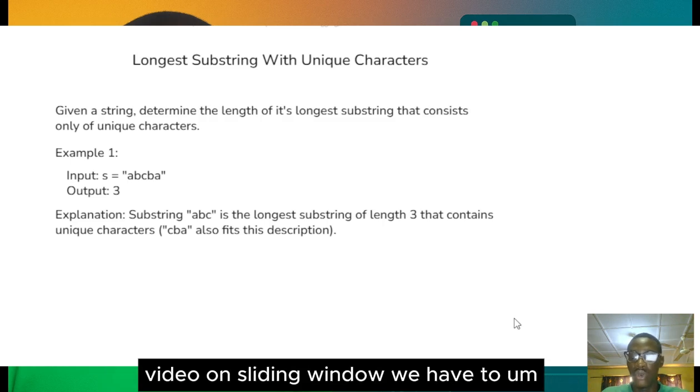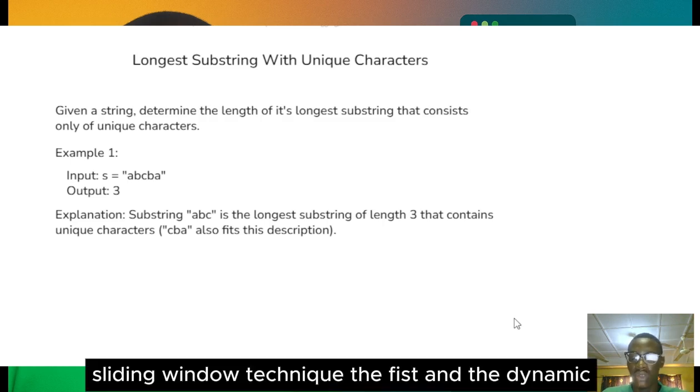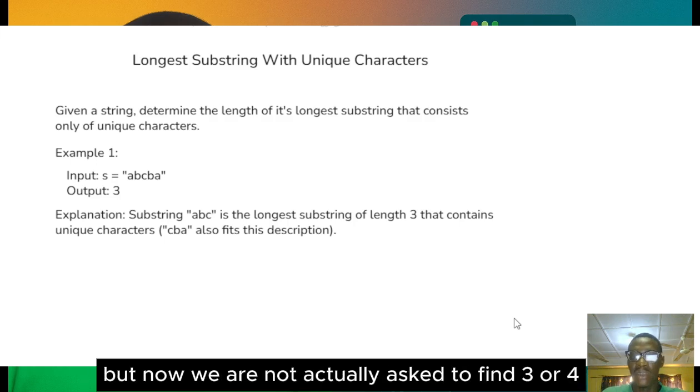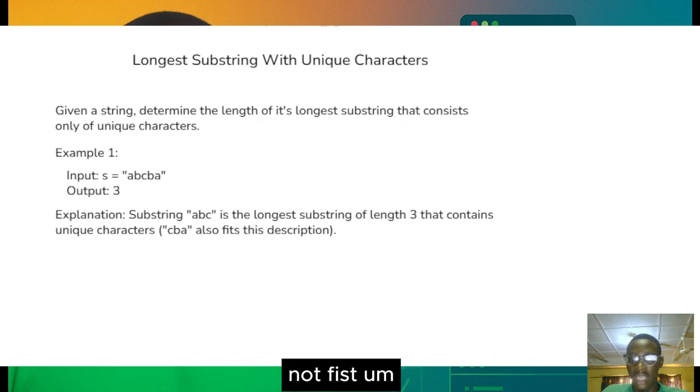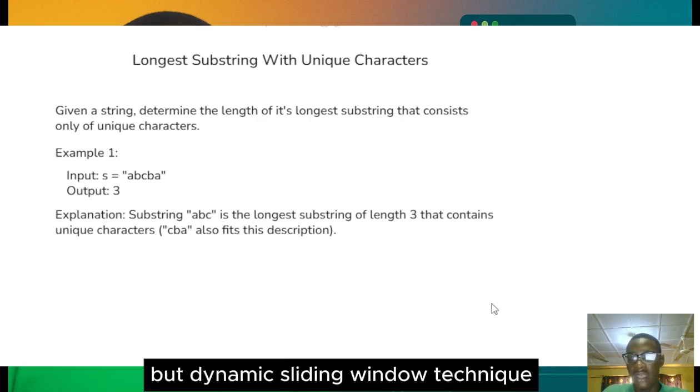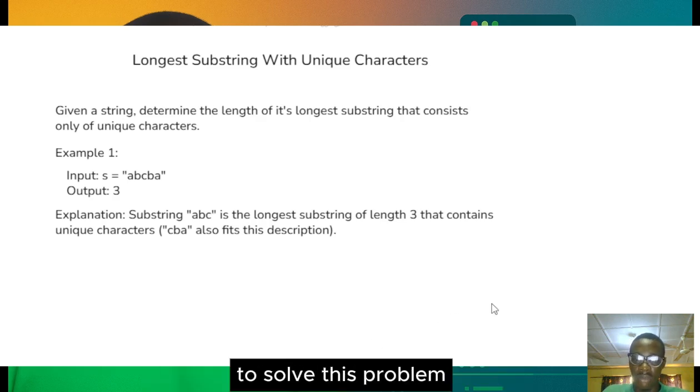on sliding window. We have two sliding window techniques, the fixed and the dynamic, but now we are not asked to find a window of size 3 or 4, we are just asked to find the longest. So we are going to be using the dynamic, not fixed, sliding window technique to solve this problem.